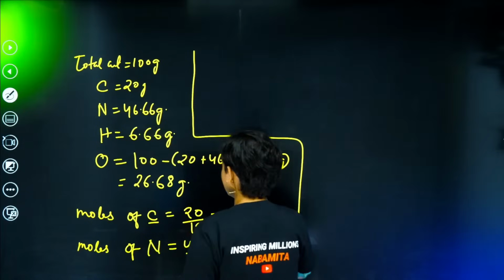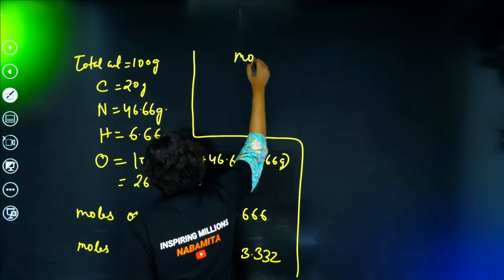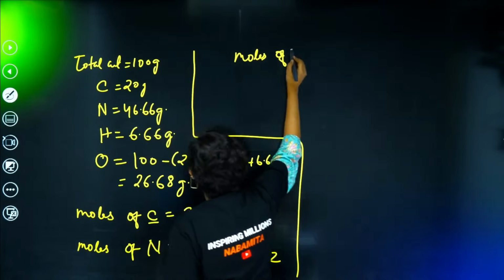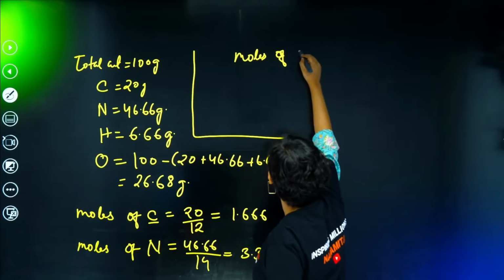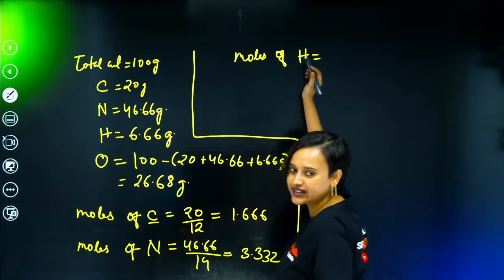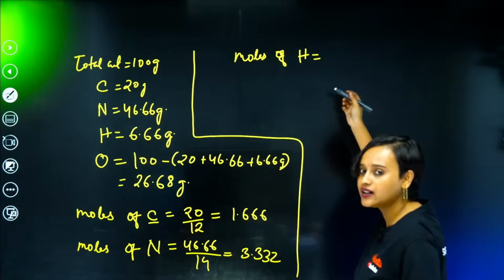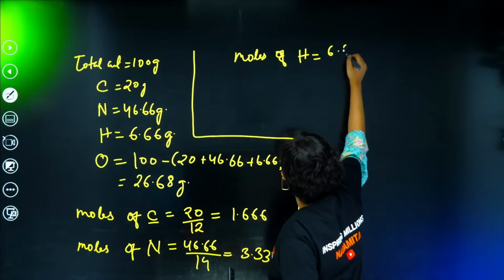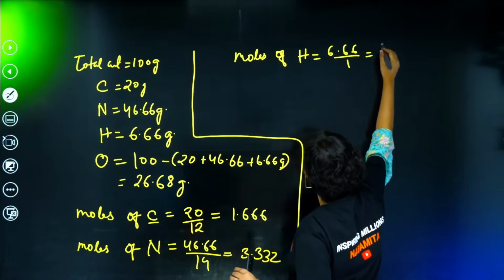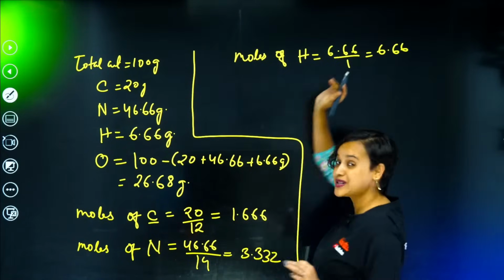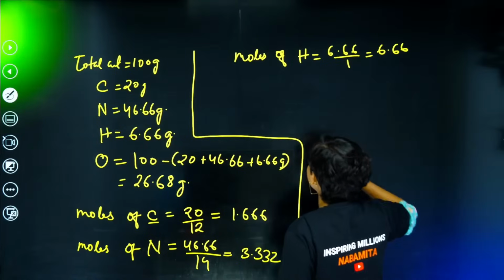Okay. All right. Now moles of H, let's do. For H2 it is easy, 6.66 divided by 1 is basically 6.66. This much maths even I know. Okay.